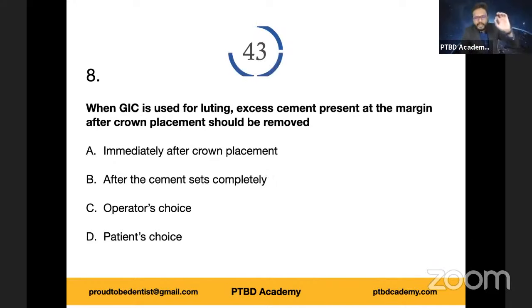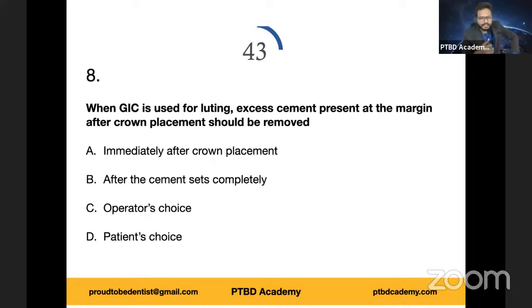Started the timer. When GIC is used for luting, excess cement present at the margin after crown placement should be removed immediately after crown placement, after cement sets completely, operator's choice, patient's choice. Now I'm sure you'll rule out option C and D like a cakewalk. So among A and B, I'm giving you a hint. I've eliminated 50% of the options, which gives you a 50% probability of scoring the right answer. You wish you had me in the exam, right?